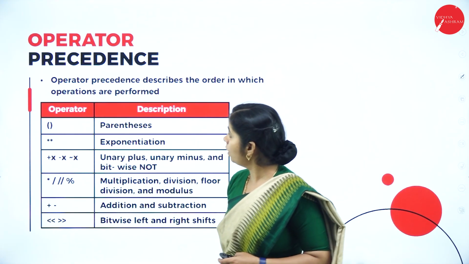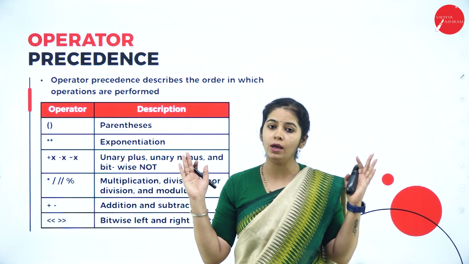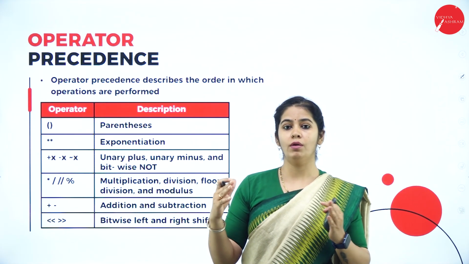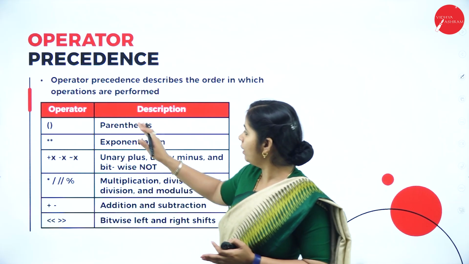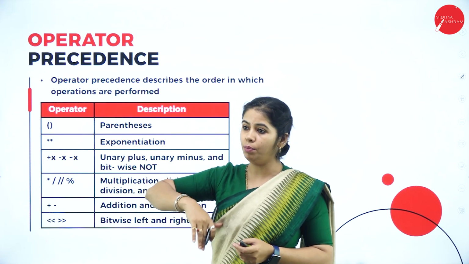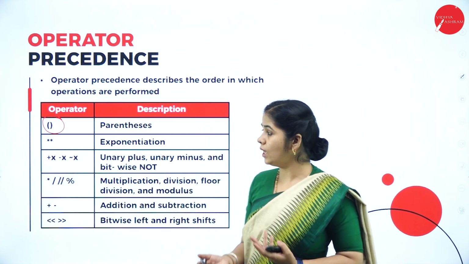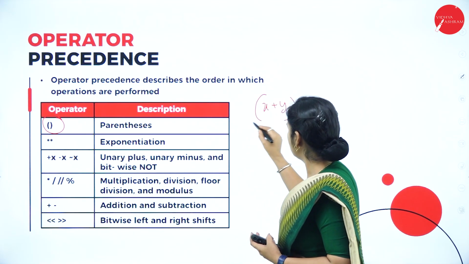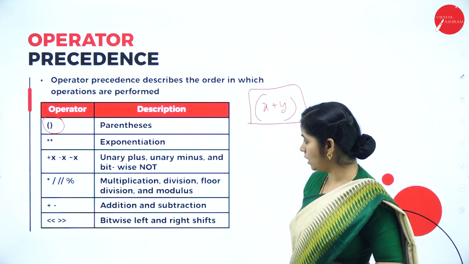Next we'll move on to operator precedence. Whenever we have so many operators, which operator should be executed first? That is also one big question, right? That is decided by precedence. For the braces, whenever you use any expression like x plus y within the braces, this value is given the highest precedence.